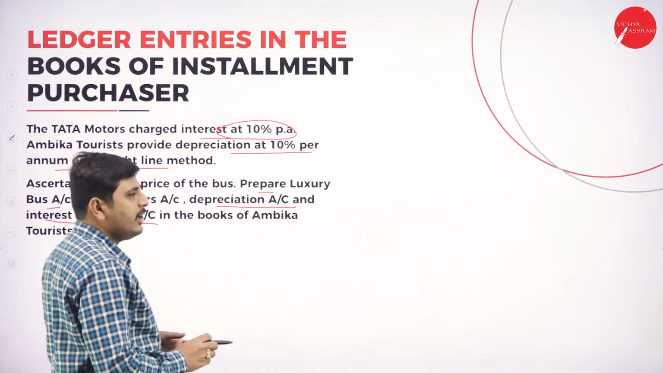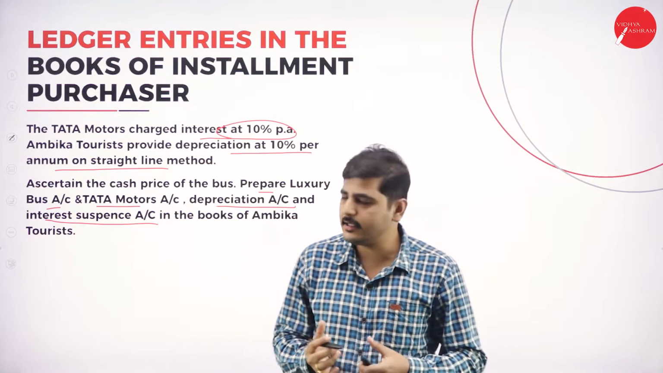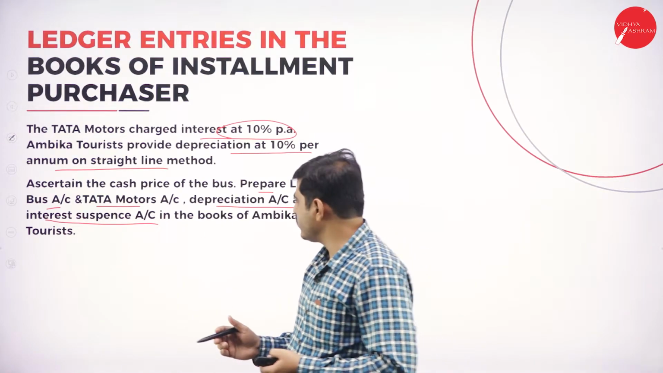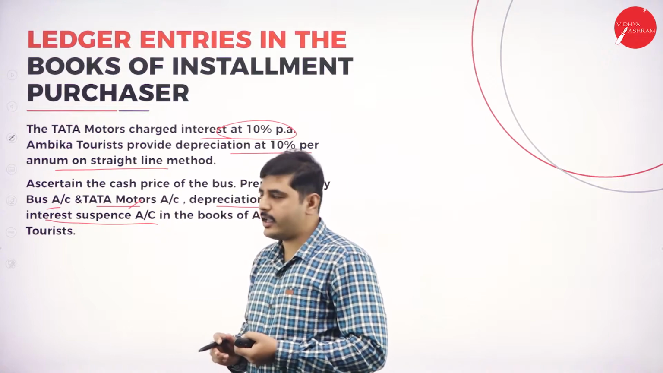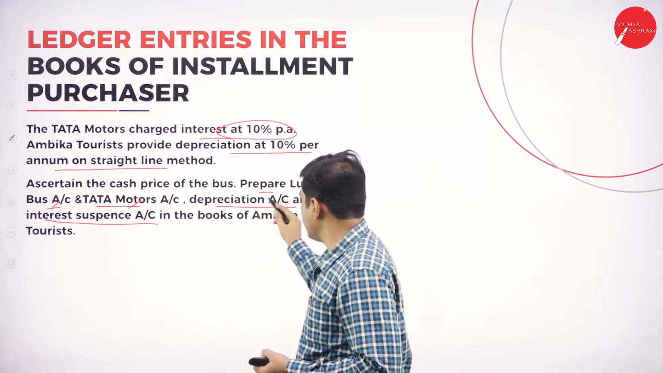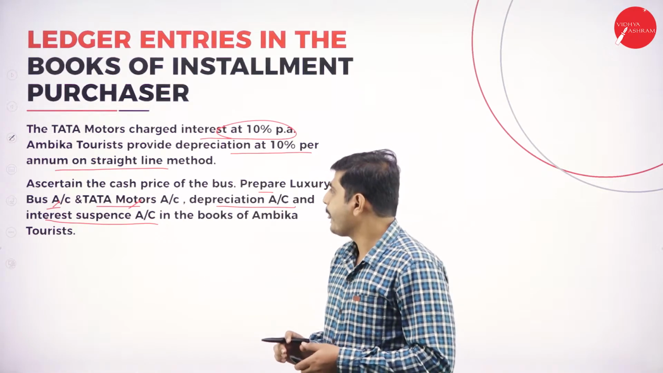Next, ascertain the cash price and prepare the luxury bus account, Tata Motors account, depreciation account and interest suspense account in the books of Ambika Tourist. So, we have to prepare the ledger entries in the books of Ambika Tourist. So, 4 accounts we have to prepare. What are those? Tata Motors account, the hire seller, the bus, the asset, and the depreciation and interest suspense account we have to prepare. Let's go to the problem.